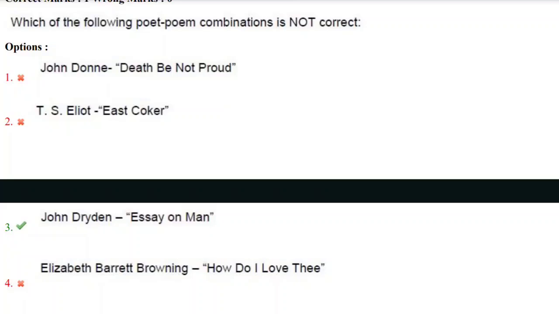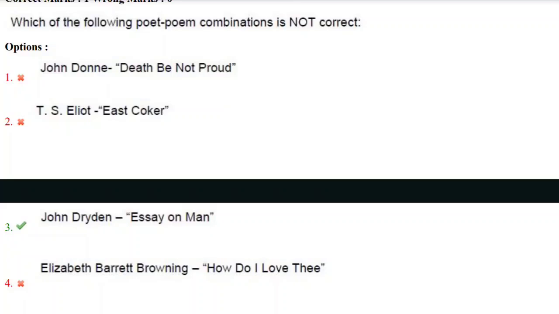Yes, here it is incorrectly matched, incorrect combination, because Essay on Man was written by the great Alexander Pope. Alexander Pope also wrote Essay on Man and Essay on Criticism. Because the third option is incorrect here, instead of John Dryden we should have Alexander Pope and his composition Essay on Man. And Elizabeth Barrett Browning wrote How Do I Love Thee?